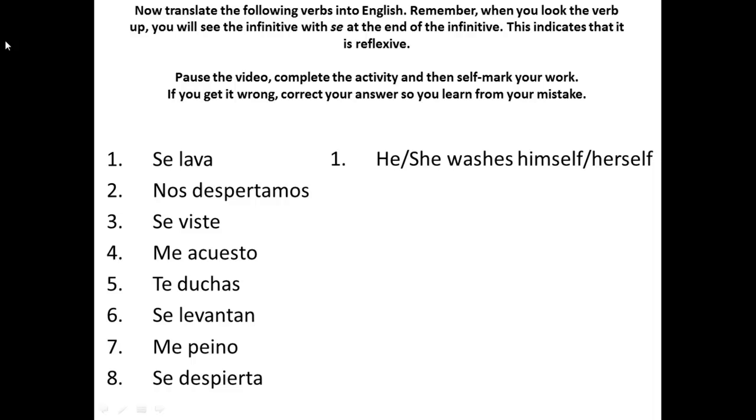Pause the video now and complete the activity and then self-mark your work. And remember, if you get it wrong, correct your answer so you can learn from your mistake.